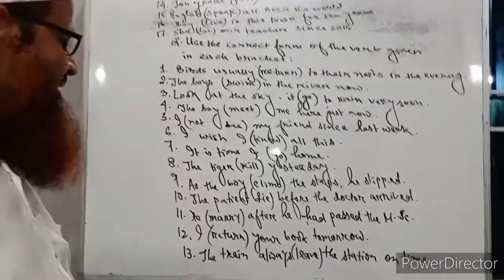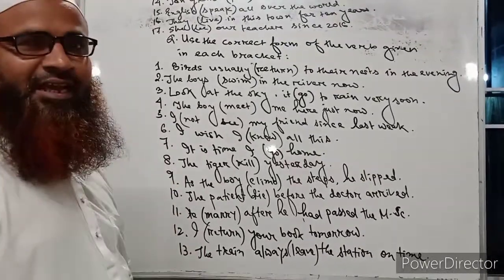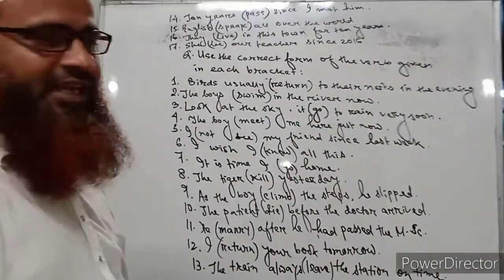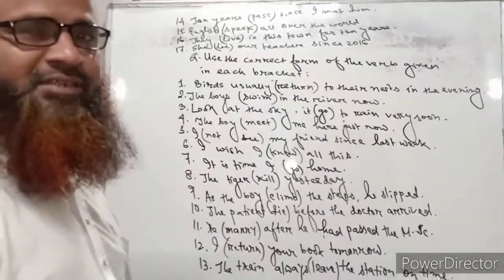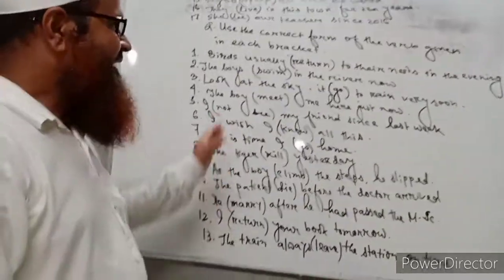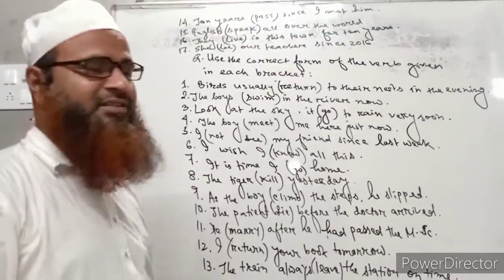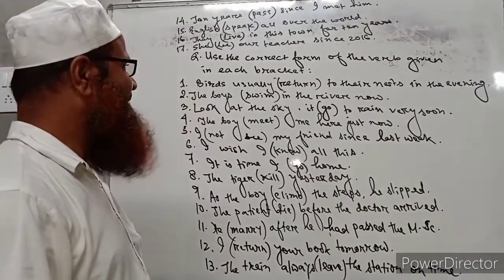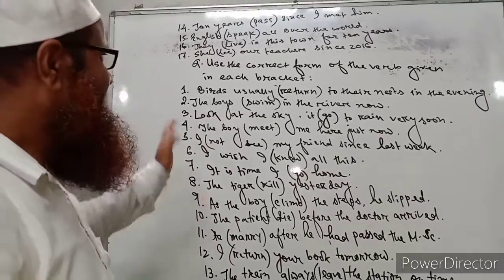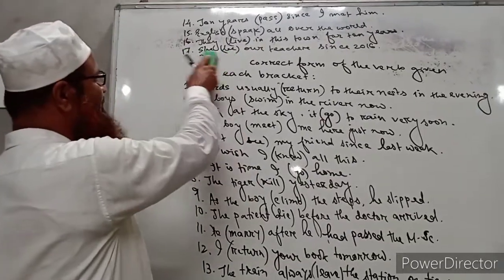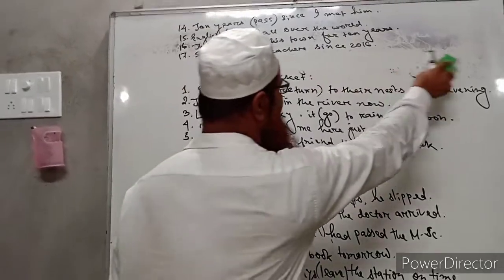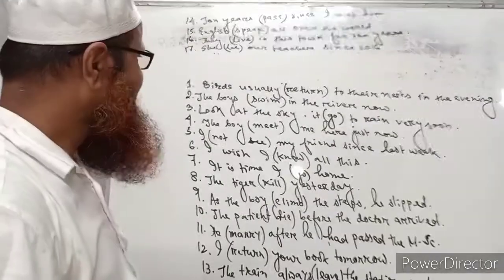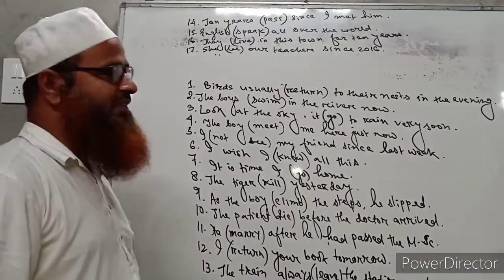Okay, so here I have written 17 sentences, and all the sentences have a verb, and the main verb has been put within brackets, and we have to correct the verb according to the uses of the tenses. So let me explain from the very beginning, from number 1. For that I have erased the question, to manage space on the board. Here you can see number 1, birds usually return to their nest in the evening.